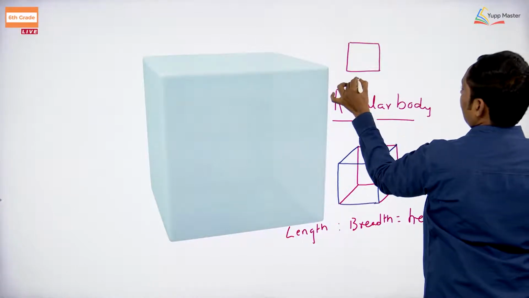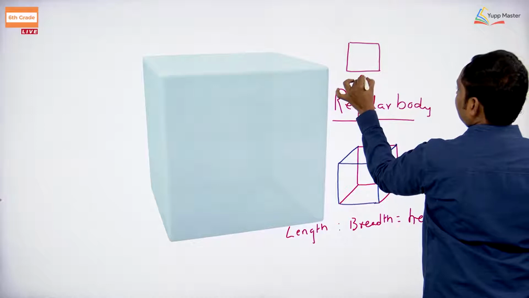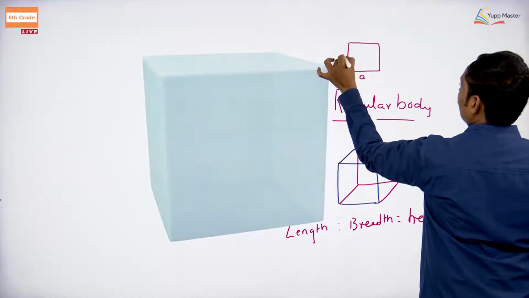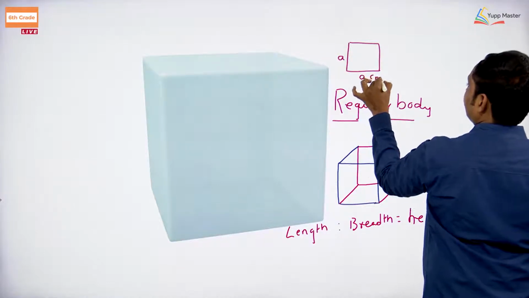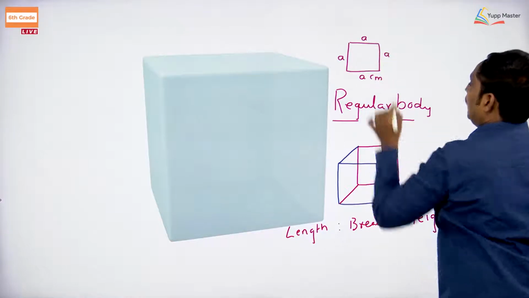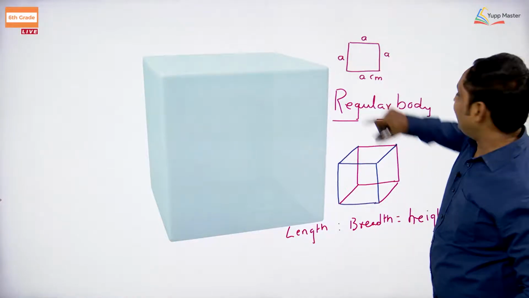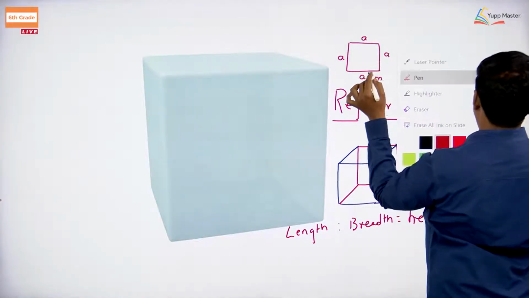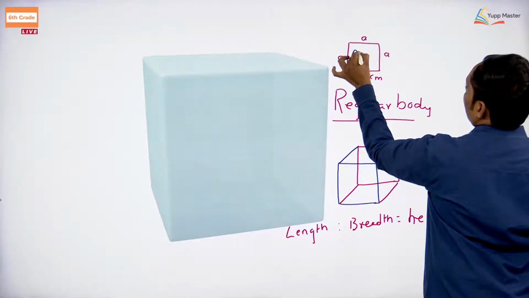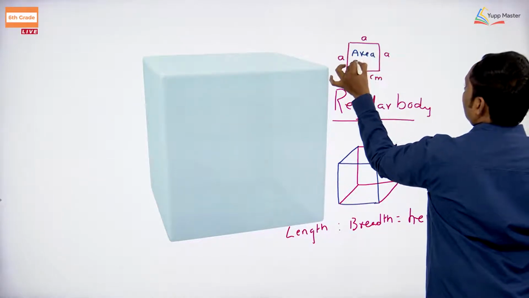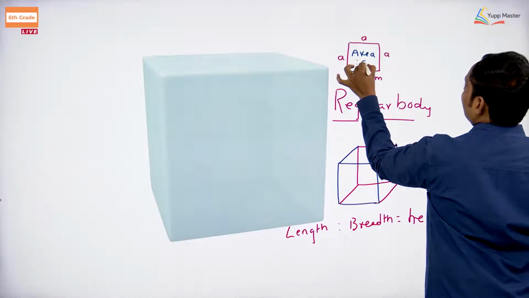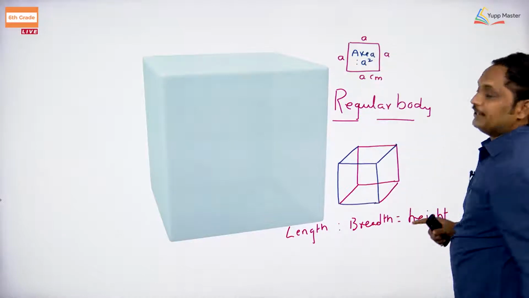This is a regular body. You can take that this is A, this is also A centimeter, let us assume. This is A, this is A. You can measure the area. You are going to get this area. You will take that area, that is A square. Easily you will find that.